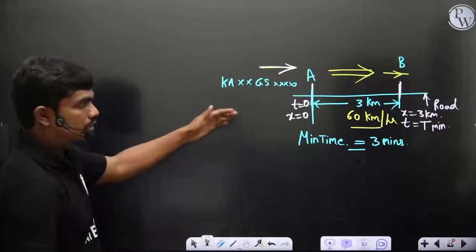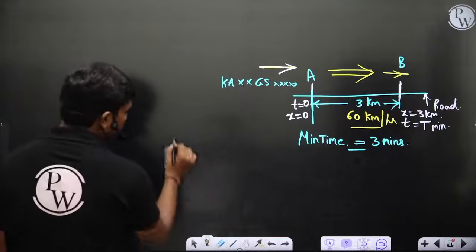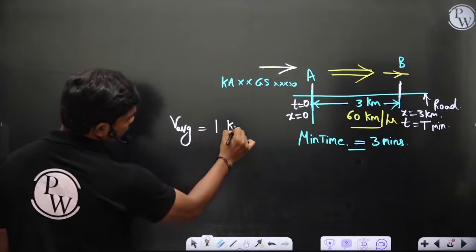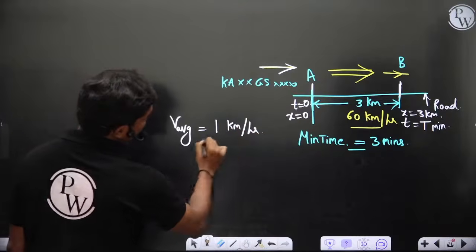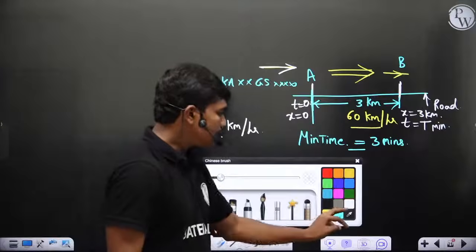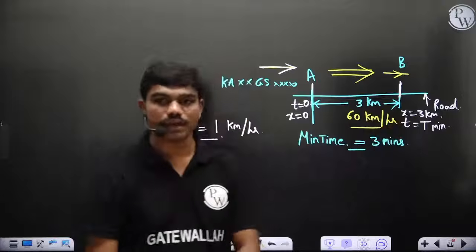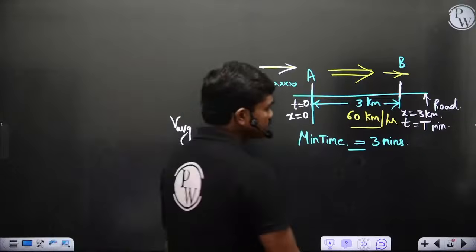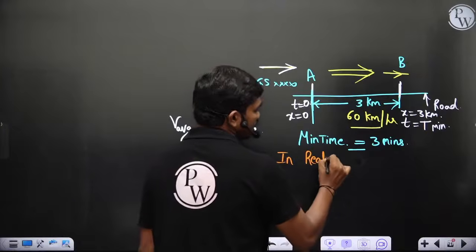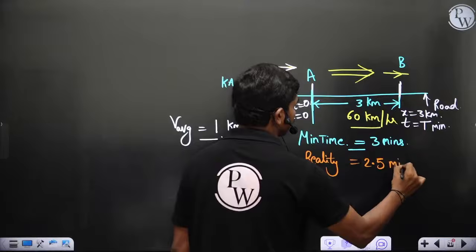If you plot the distance versus time graph, you will find one thing. The average velocity you should follow in order to be within the speed limit is 1 kilometer per minute, that is 60 kilometers per hour. Now let's say instead of 3 minutes, you have reached this point in 2.5 minutes, for example. In reality you have reached much faster than the minimum time.